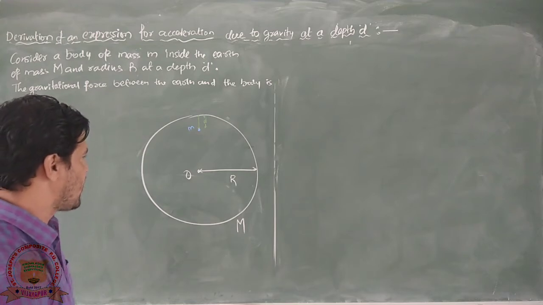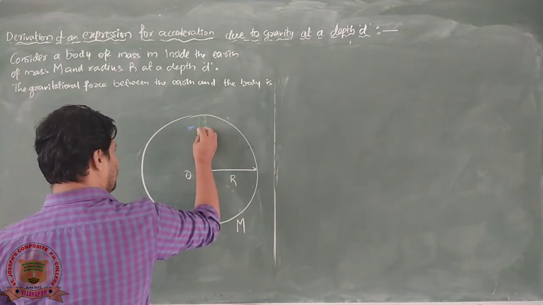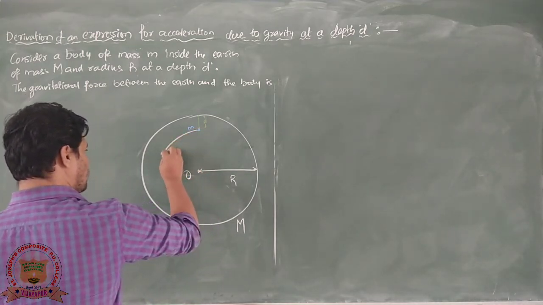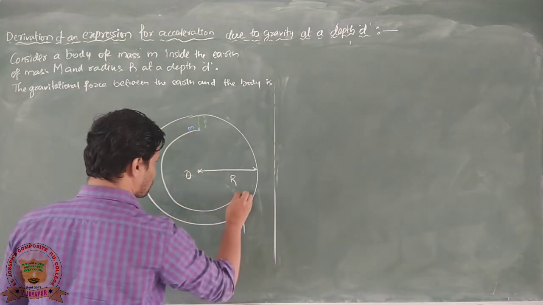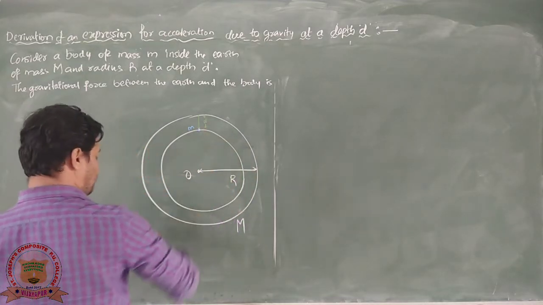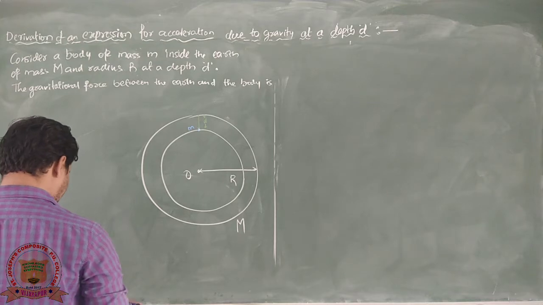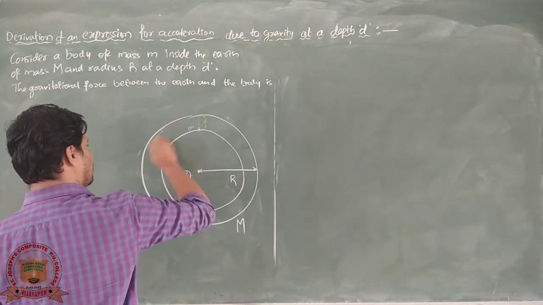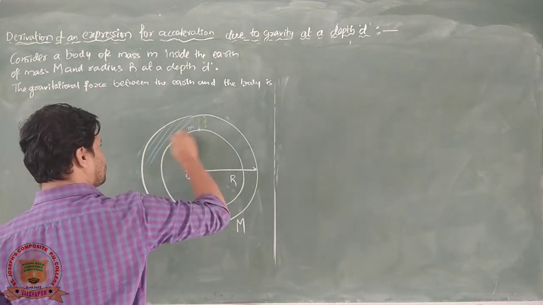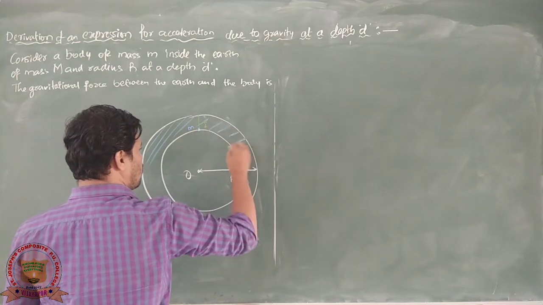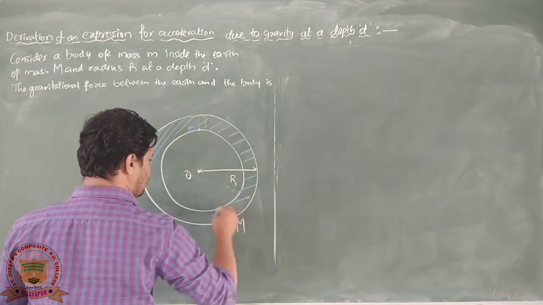The force is exerted on the body only because of the inner portion of the earth, and the outer portion of the earth will not exert any force on that body,